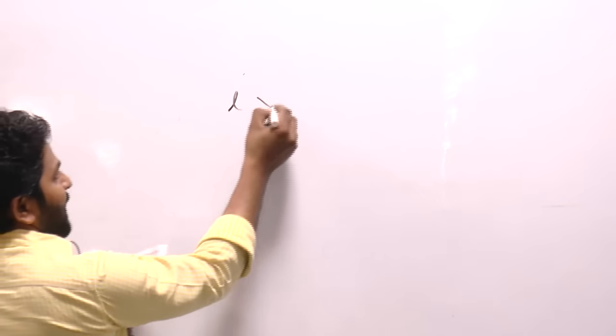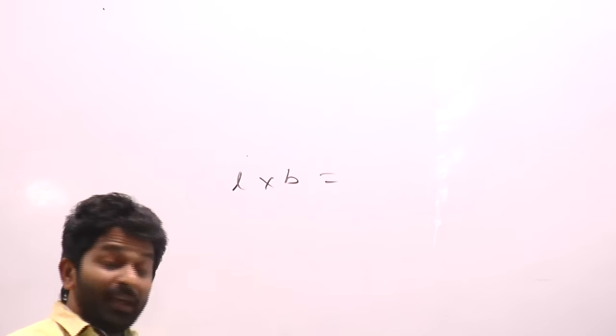Right. Area of square is equal to area of rectangle. That's what your major condition. So let's say length into breadth. Area of rectangle and square area, diagonal is given as 6 root 14.